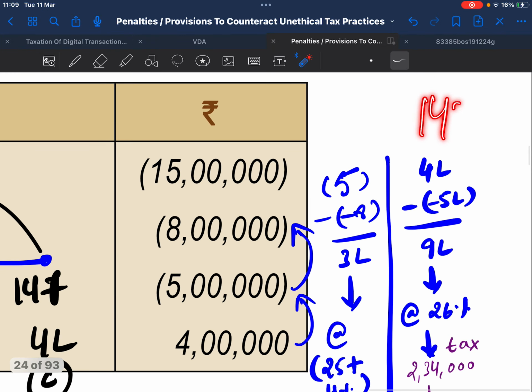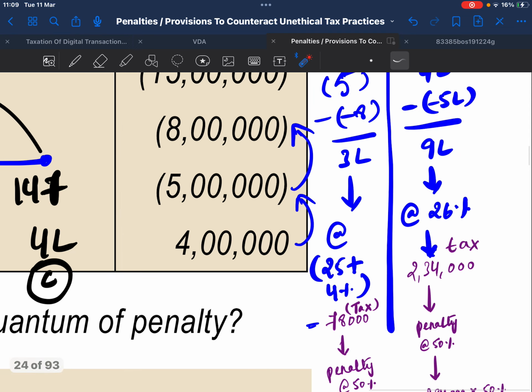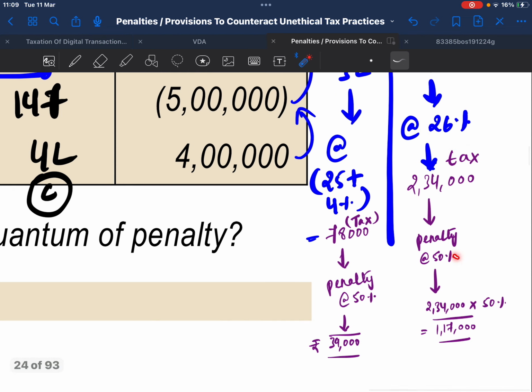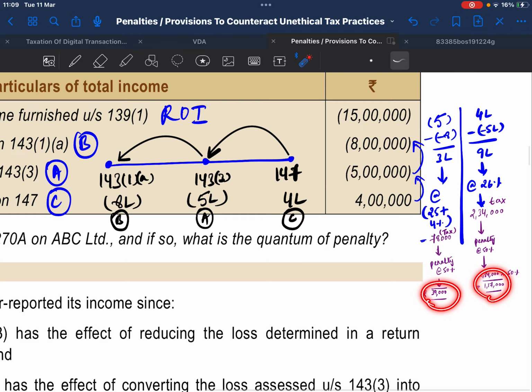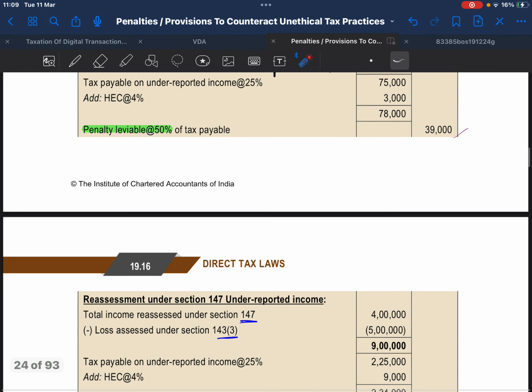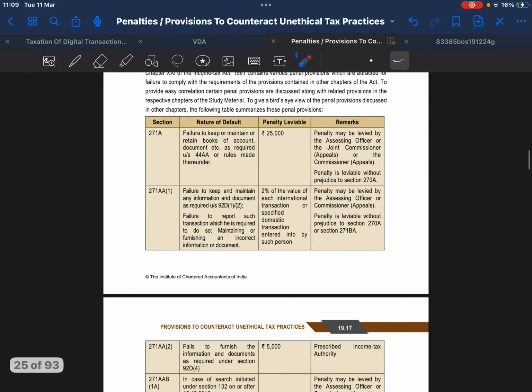Assessment under section 147: this is 4 lakhs minus of minus 5 lakhs gives 9 lakhs. Tax at 25 plus 4% gives 26%. Tax is 2,34,000. Penalty is 50% of this tax amount, which gives 1,17,000 of penalty. So the penalties are 39,000 and 1,17,000.